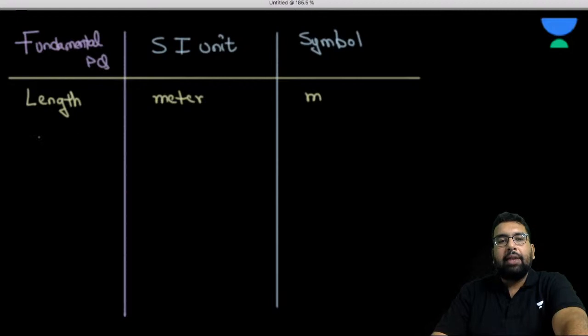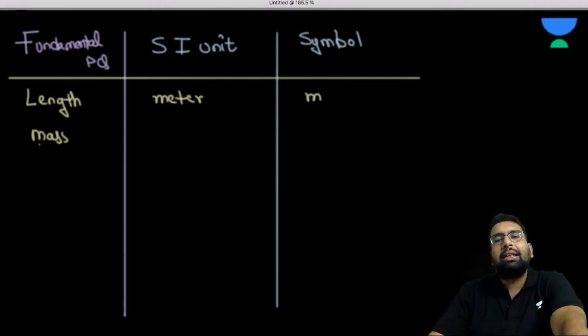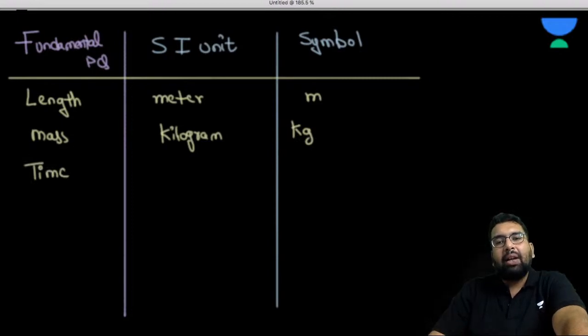Then we have the mass. You can number it any way. That is why I'm not writing 1, 2, 3, 4, because mass can come first, length can come first. There is no rule regarding that. The SI unit of mass is the kilogram, and it is symbolized by kg. I am writing all the SI units. Then we have the time. The SI unit is second, and it is represented as s.